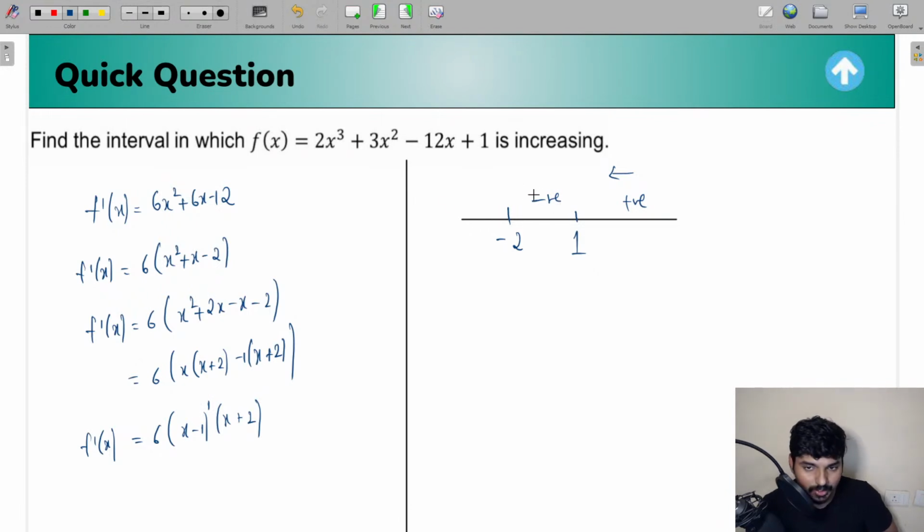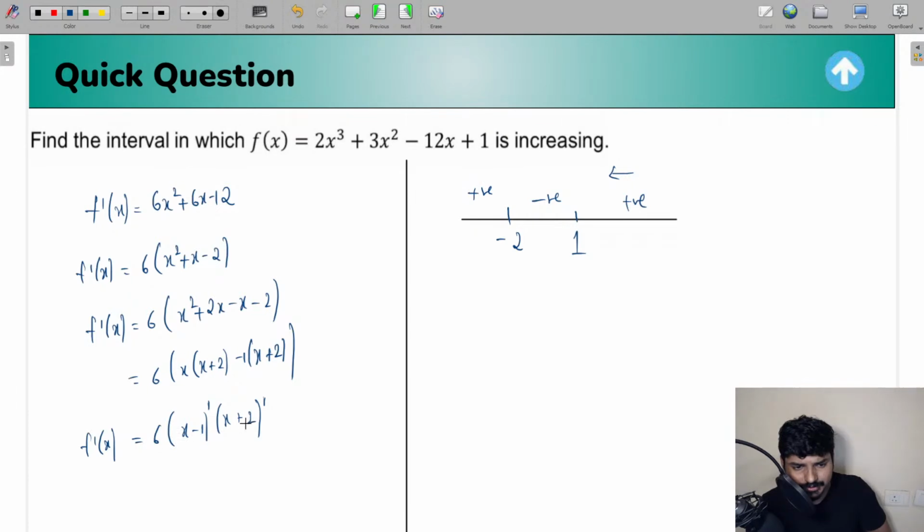And again, next you'll be passing through minus 2, the corresponding factor will be x plus 2, the power is odd, again you have to change the sign. So from negative it is going to become positive. So you can do it in this way, like you can basically decide what will be the sign of